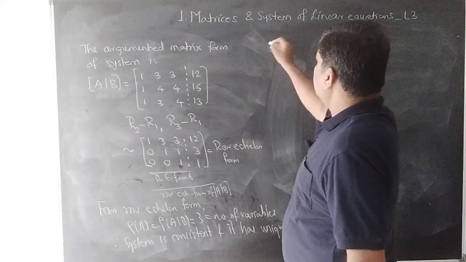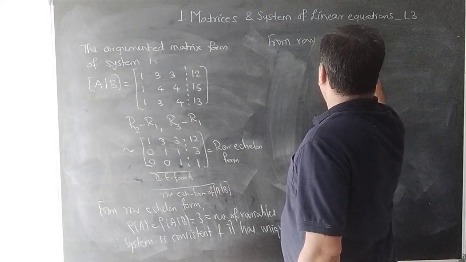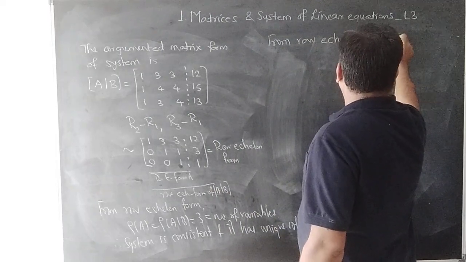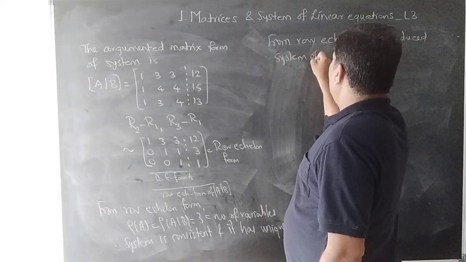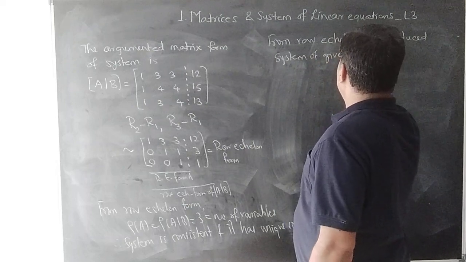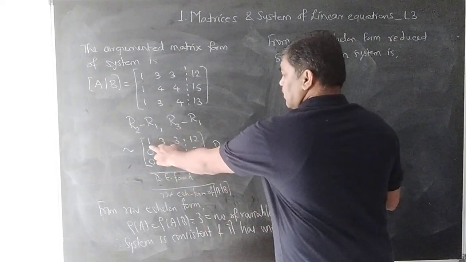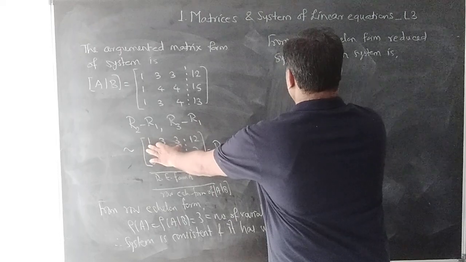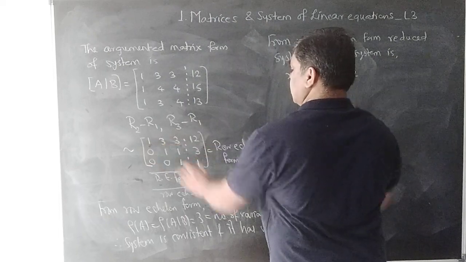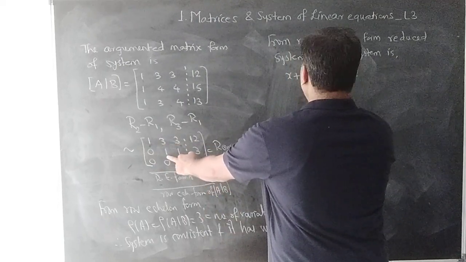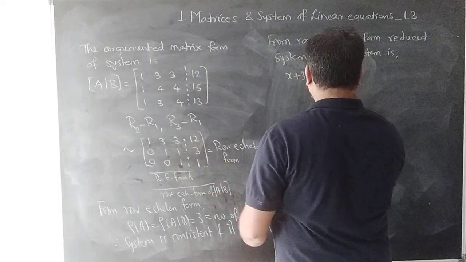From the row echelon form, the reduced system of the given system is, we multiply the first row by x, y, z: x plus 3y plus 3z is equal to 12. The second one, y plus z is equal to 3, and z is equal to 1.